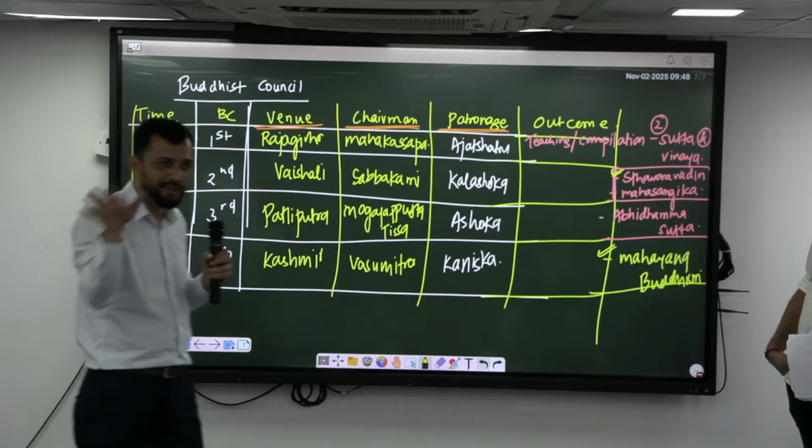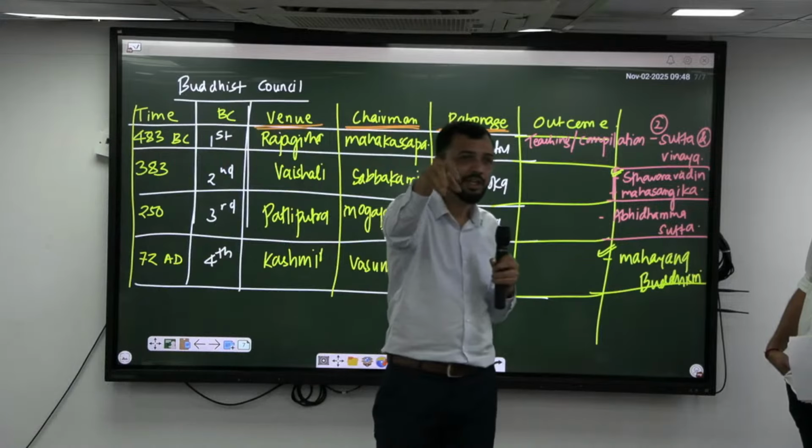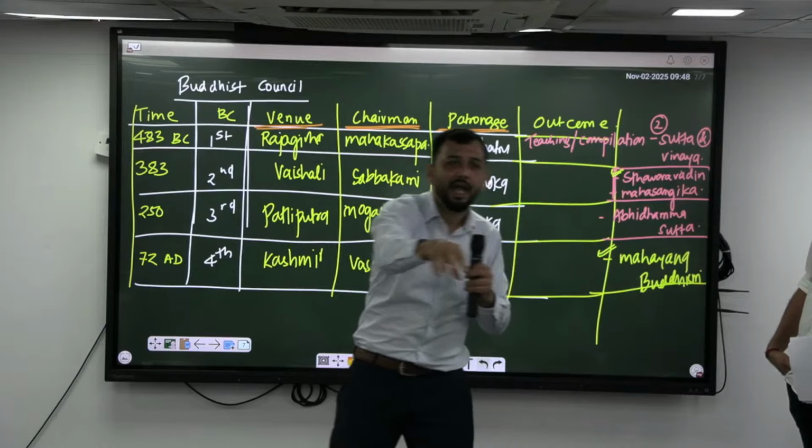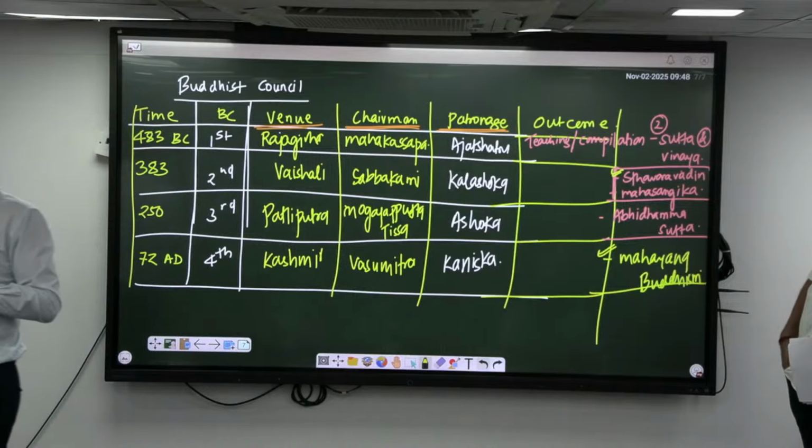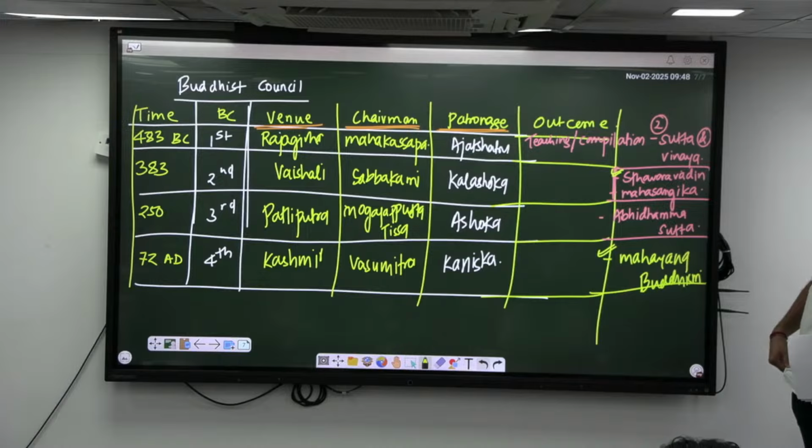So just have that basic understanding of Sarvastavadin. Within that there is a Samitiya as well as Sautantrika. This is under the Sarvastavadin, right? Which is a part of Theravadin. Later all together these things become Hinayana. This will become Mahayana, right? In future Mahayana will also further divide into two.